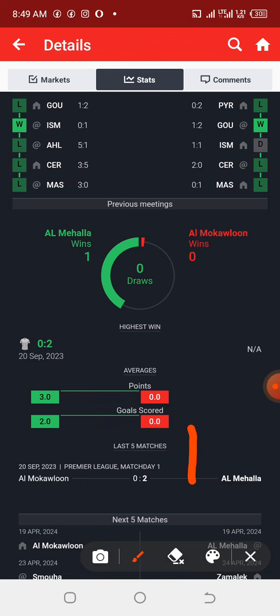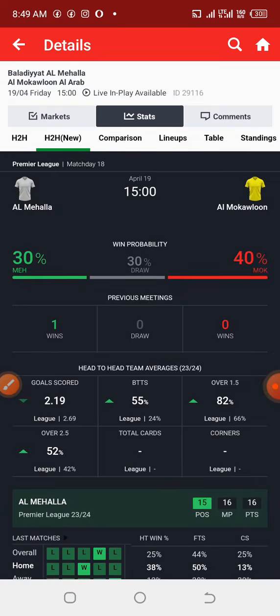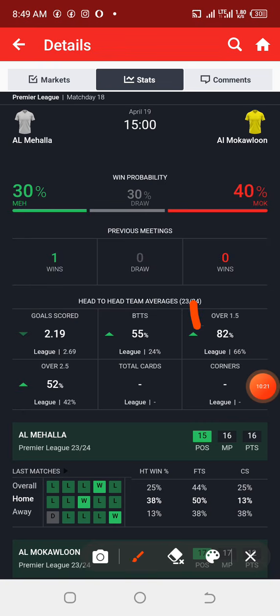Now let us check the head to head, whereby we are going to have the percentage of the average total points that they've had. Checking the percentage of the average total points, if you look very well, you will realize that the probability that the game will end up over 1.5 is 82%. Wow. And checking their over 2.5 goals, you can see that this is 52. So using the inverting style of subtraction, getting the average percentage of under, you realize that the probability that the game will end up under 2.5 is 48%, not even 50%.